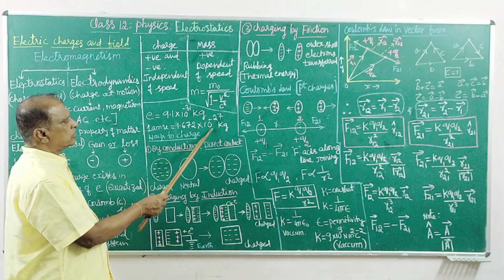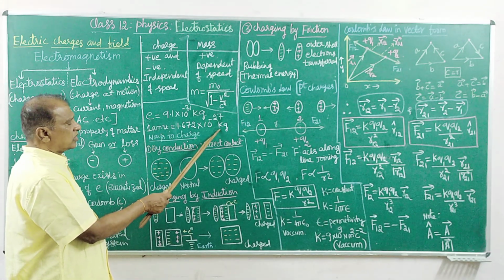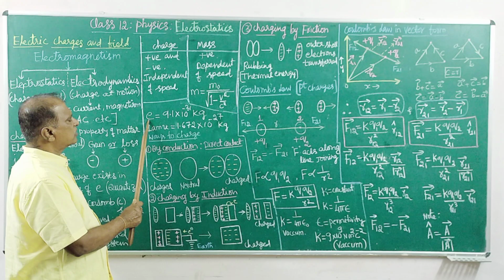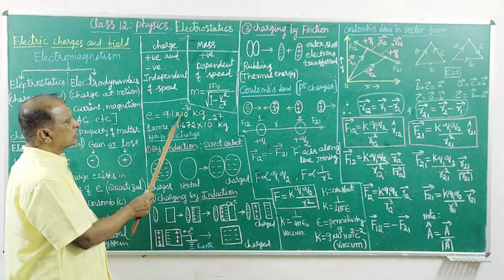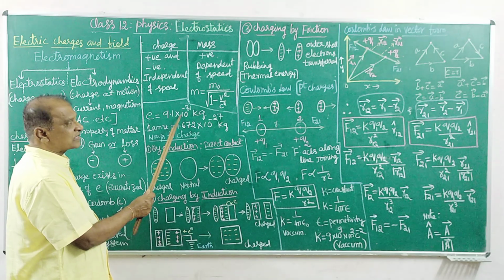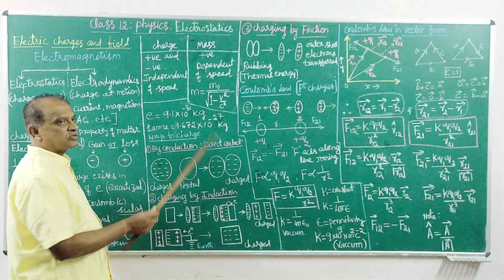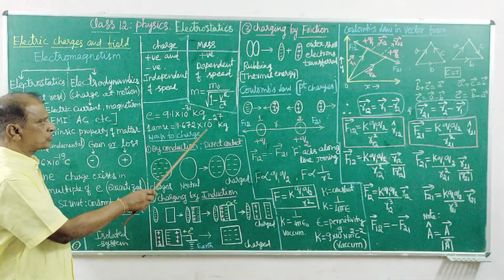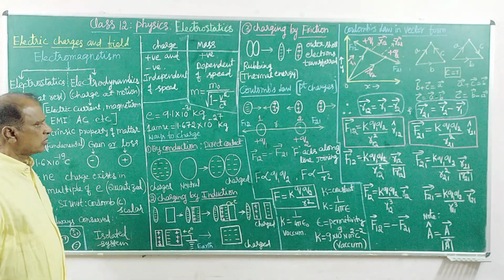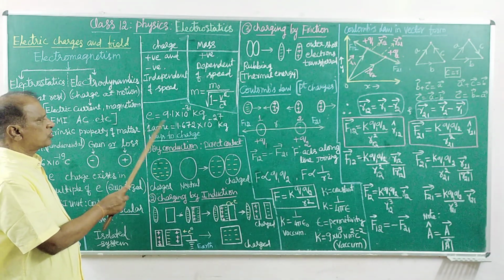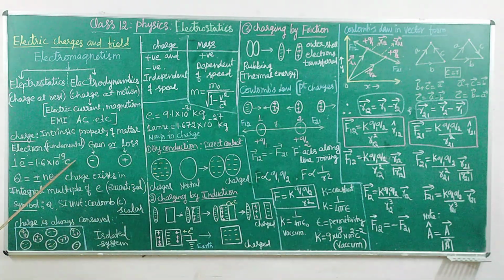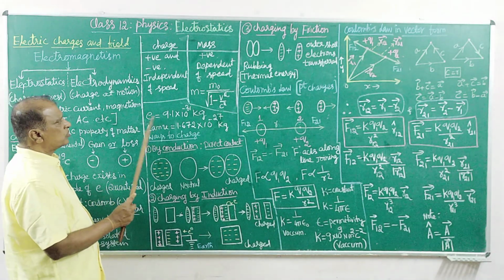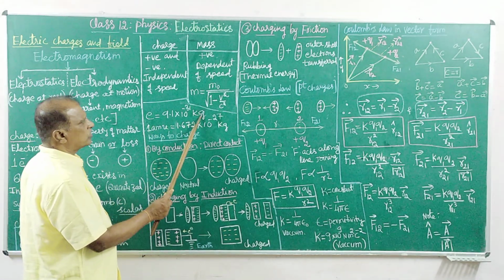Compare this: the mass of an electron is about 10,000 times less than the 1 AMU, the mass of protons and neutrons. Still, the electron possesses this mass. The amount of charge one electron possesses is this, and the amount of mass a single electron possesses is this, in kg.